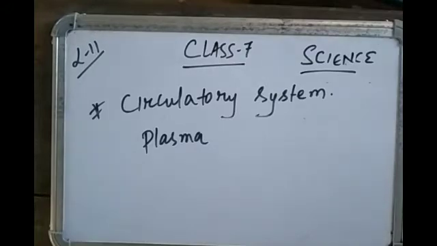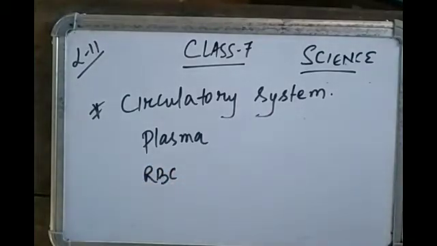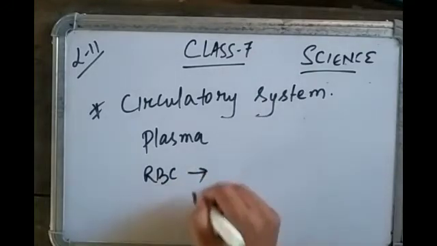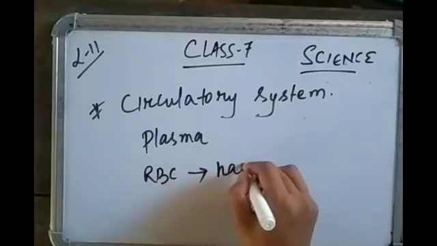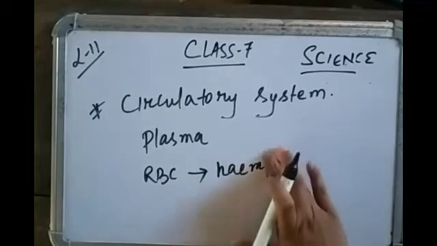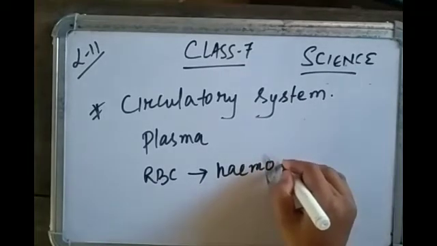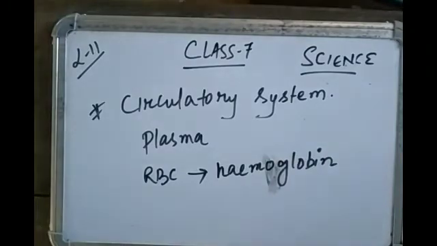One type of cells are the red blood cells, RBC, which contain a red pigment called hemoglobin. So RBC contains a red pigment called hemoglobin.